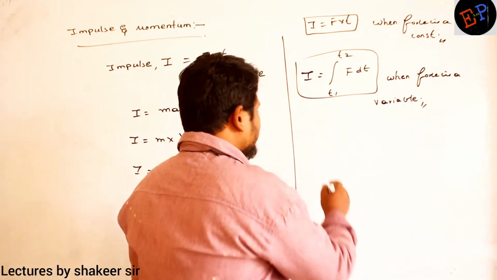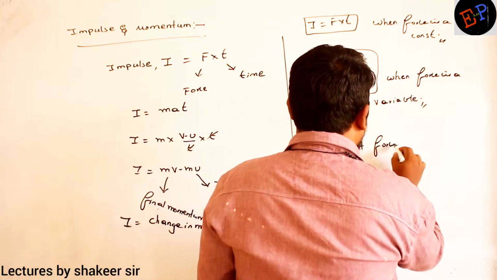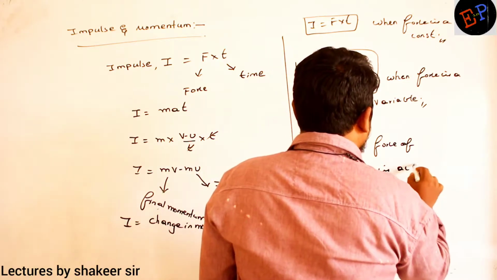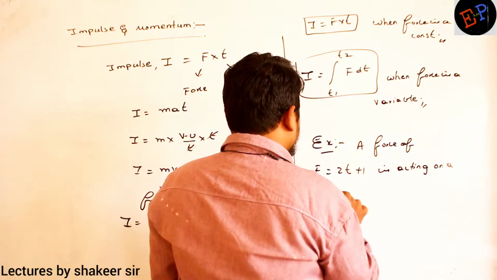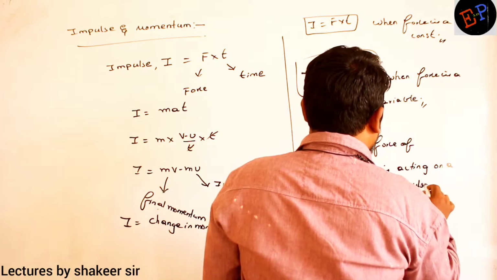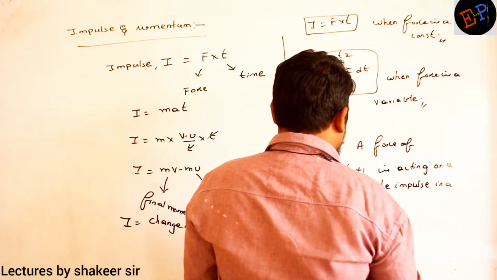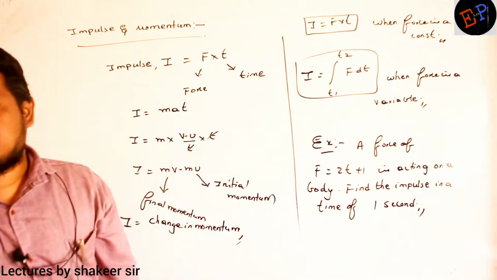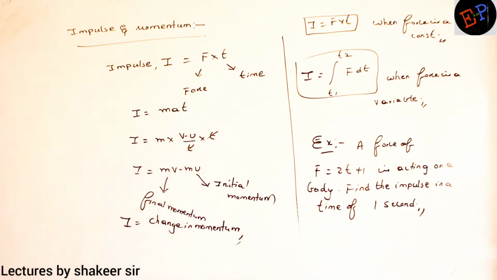Okay, so write down one example. A force of F is equal to 2t plus 1 is acting on a body. Find the impulse in a time of 1 second. It means if this force is applied for a time of 1 second, then how much impulse have you applied on that body?